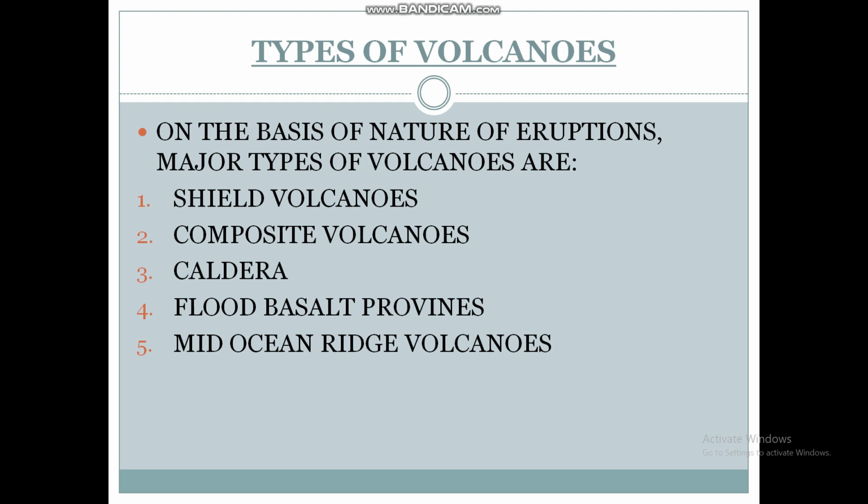Fifth type of volcano is mid-ocean ridge volcanoes. These volcanoes occur in the ocean areas. There is a system of mid-oceanic ridges more than 70,000 kilometers long that stretches through all the ocean basins.